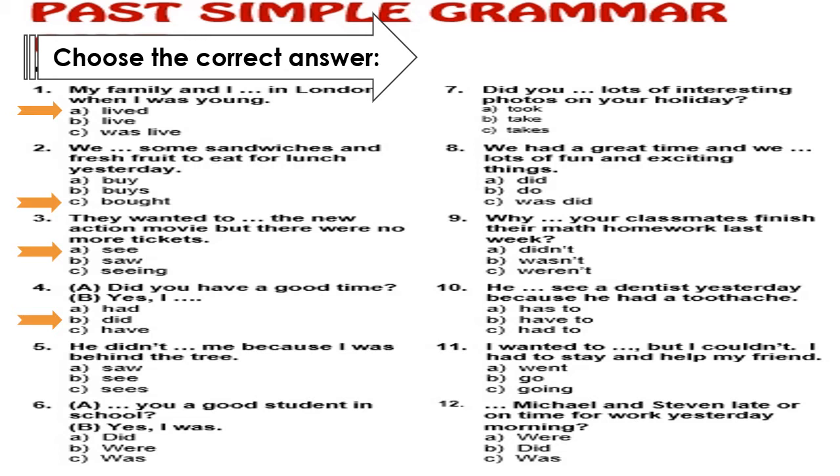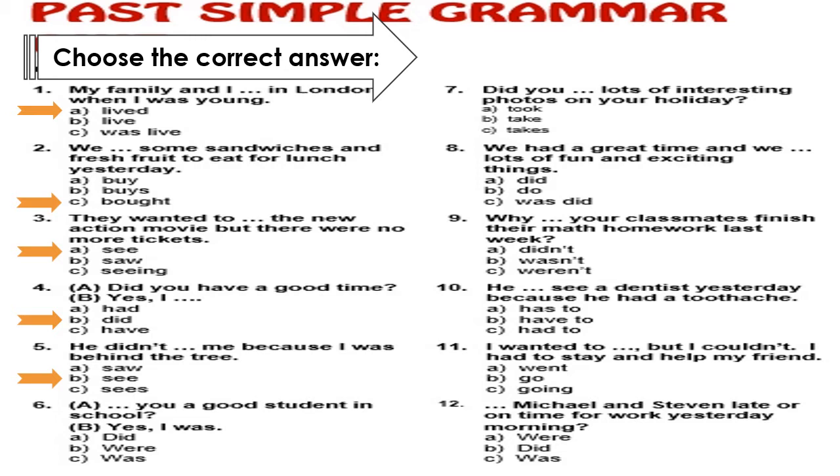Did is followed by the infinitive form again or the verb only. So I only use what after didn't? I'll use see. Excellent. He didn't see. See, the verb only. So in the question forms or the past simple negative forms, I will use what after did or didn't? I'll use only the verb only.